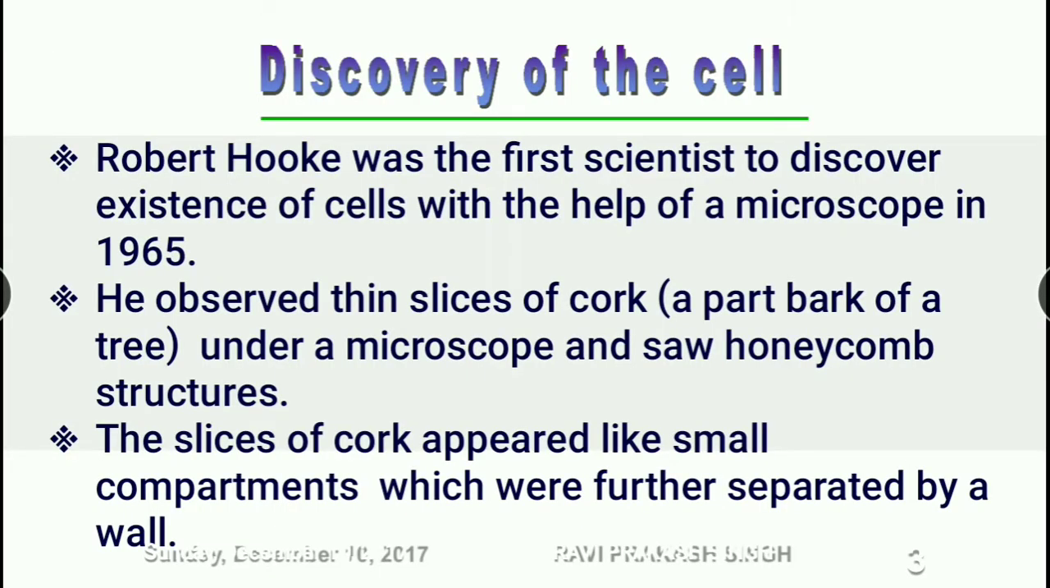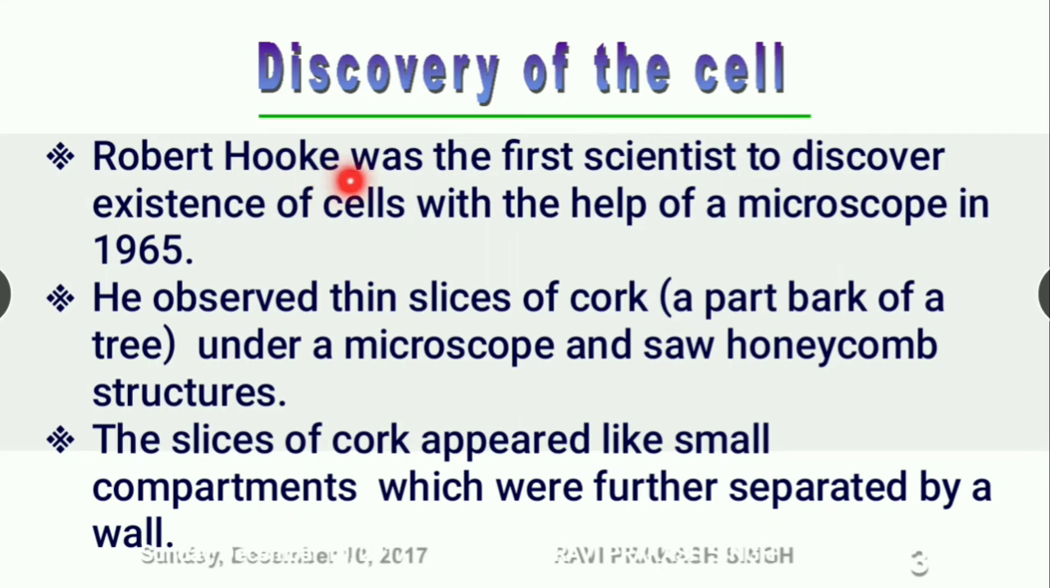Discovery of the cell. Who discovered the cell? We will see. Robert Hooke was the first scientist to discover the existence of cells with the help of a microscope in 1665. So the scientist who discovered the cell is Robert Hooke, and he discovered the existence of the cell in 1665. How did he observe that?